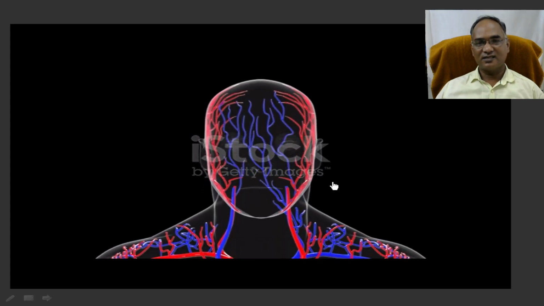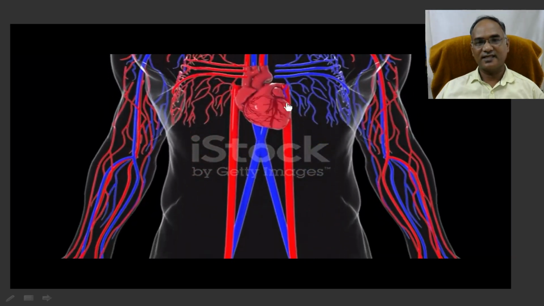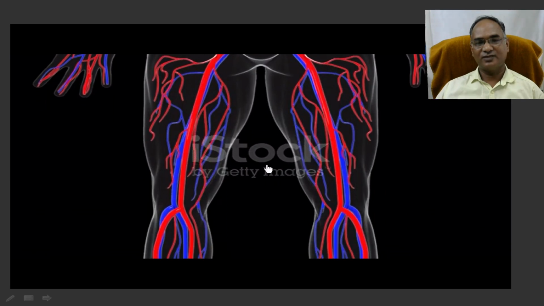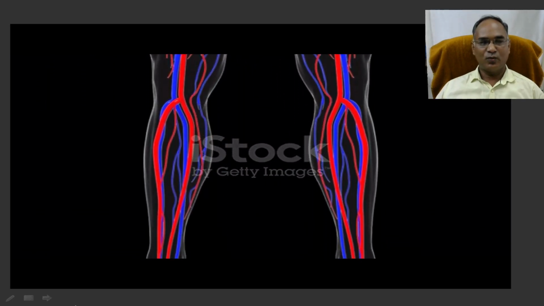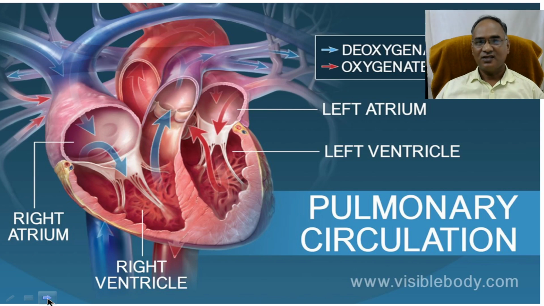So this is again talking about systemic circulation. This is exclusion of heart and the kidney, where it will supply the entire part of your body. So there will be no problem in this systemic circulation. So next we are going to discuss pulmonary circulation.